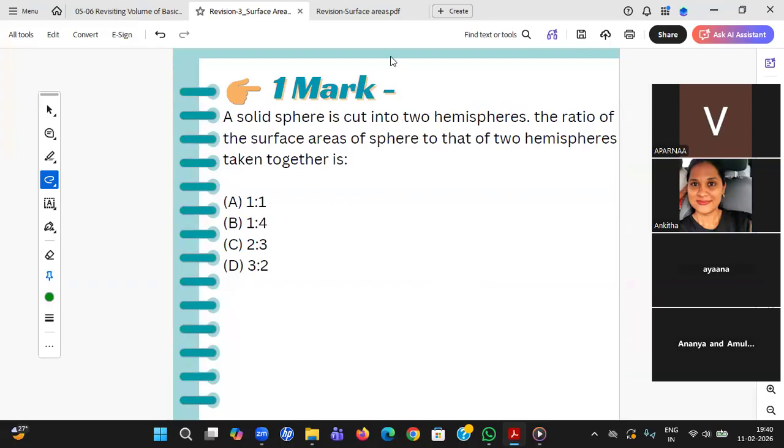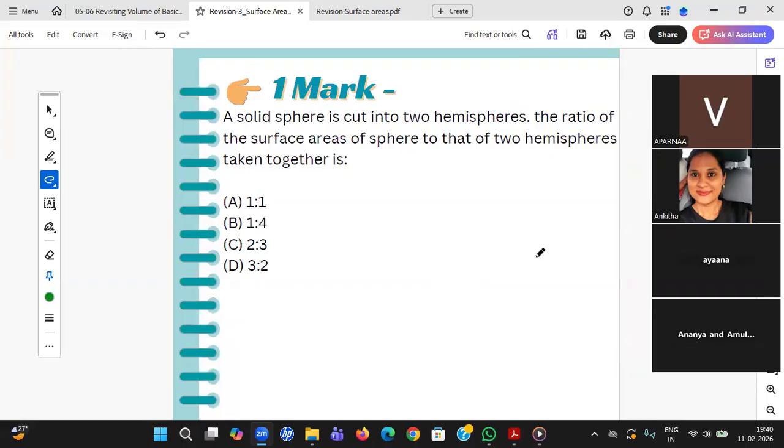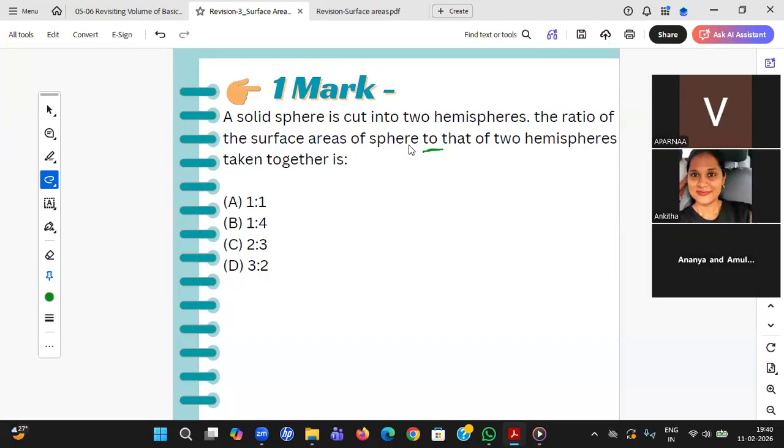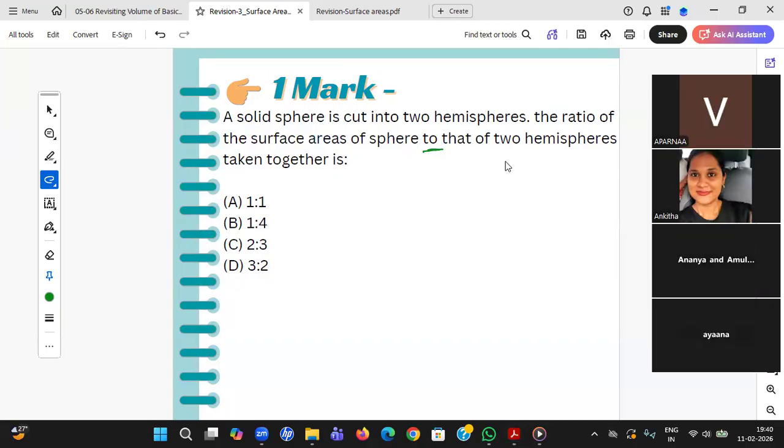A solid sphere is cut into 2 hemispheres. The ratio of surface areas of the sphere to the 2 hemispheres taken together is to that of. Think logically, don't rush it. Assume it is for 3 marks and then do steps and then give the answer.